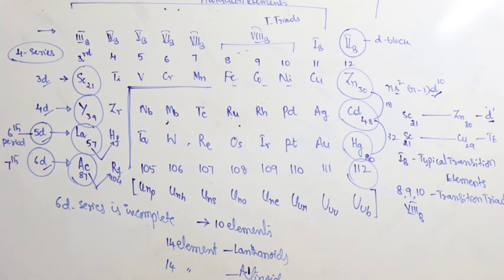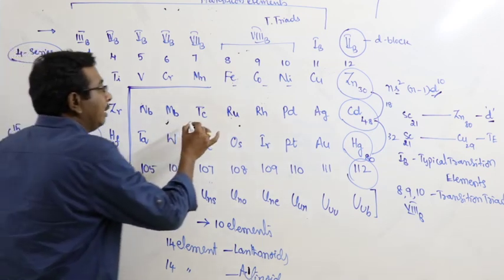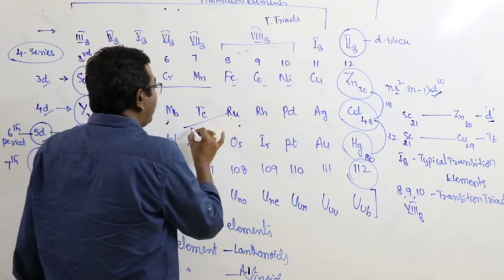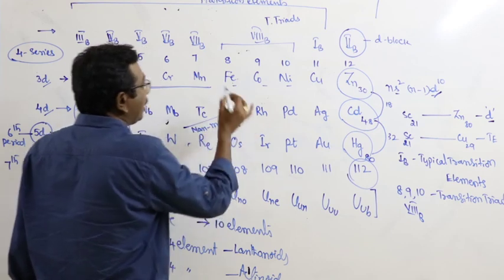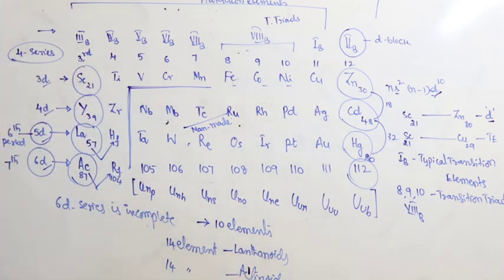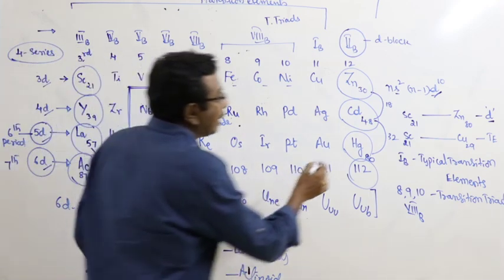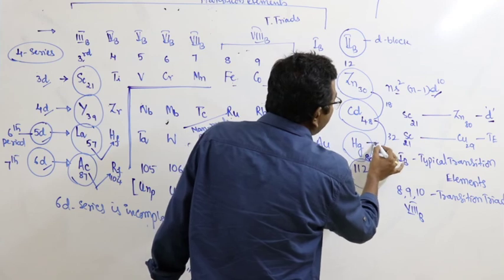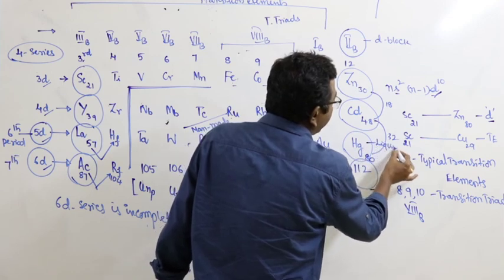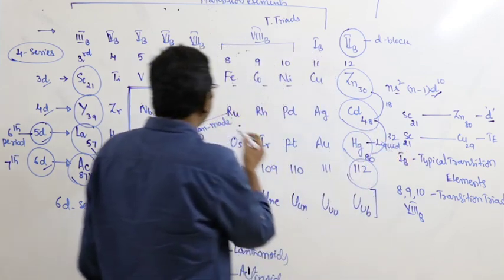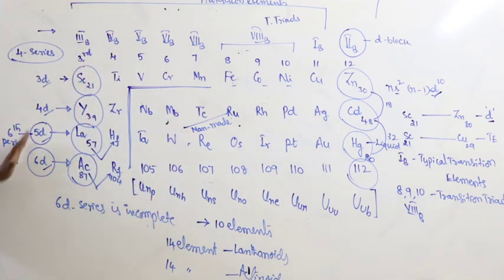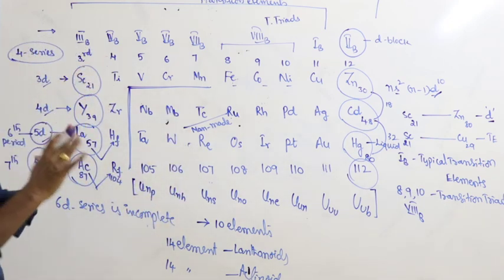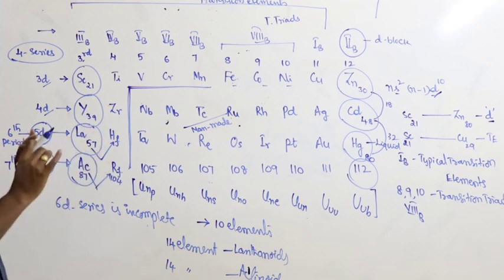And here there is an important note. The first man-made element in the D block is technetium. And here the liquid metal in the D block elements is mercury. This is the liquid metal. This is the first man-made element. This is about the introduction of the chapter D block elements.